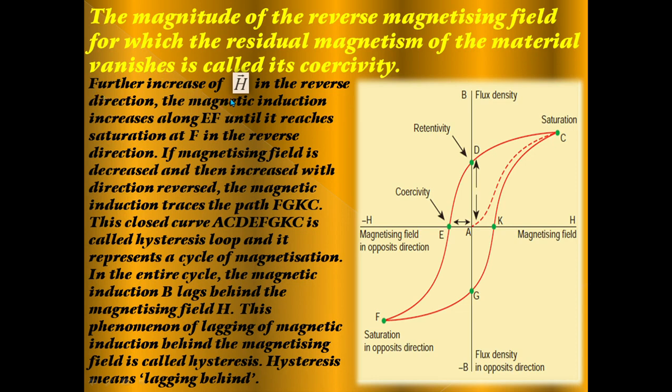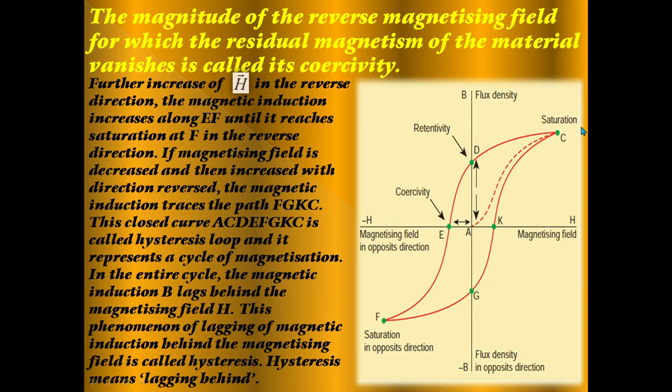Next, further increase of H vector in the reverse direction. The magnetic induction increases along EF until it reaches saturation at F, in the reverse direction. If the magnetizing field is decreased and then increased with the direction reversed, the magnetic induction traces the path FGKC.